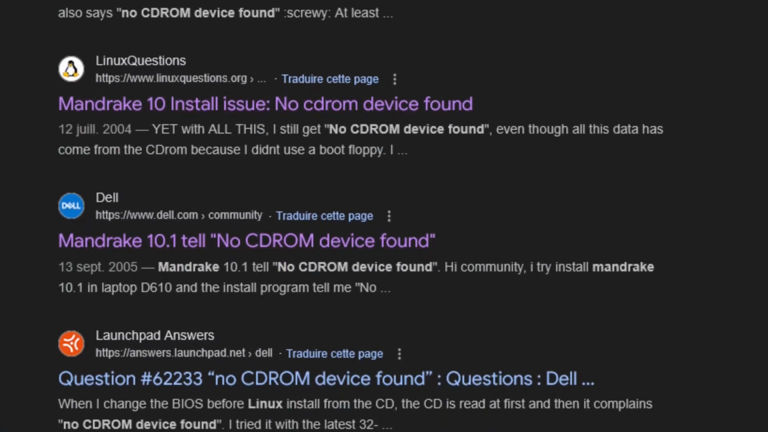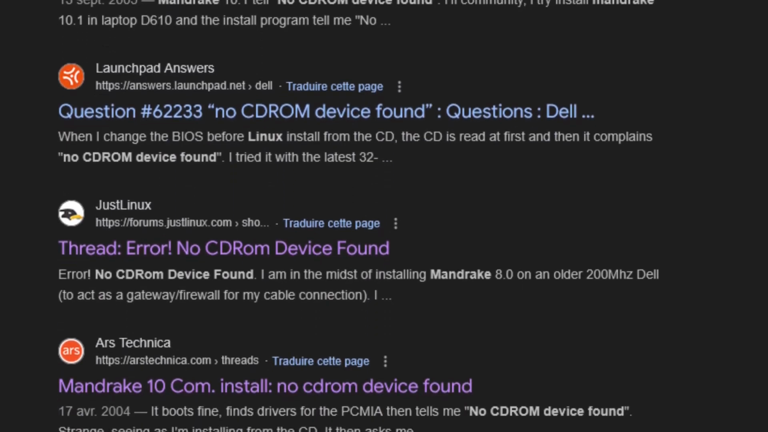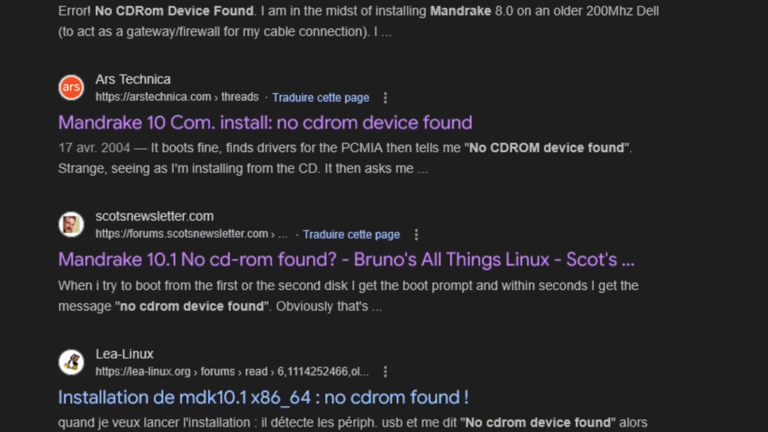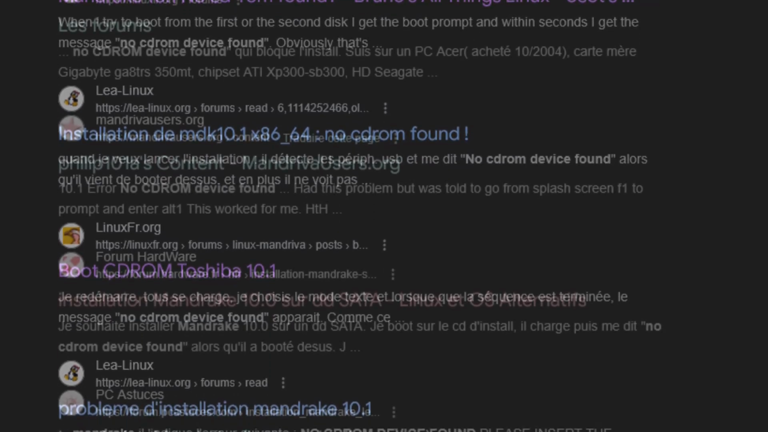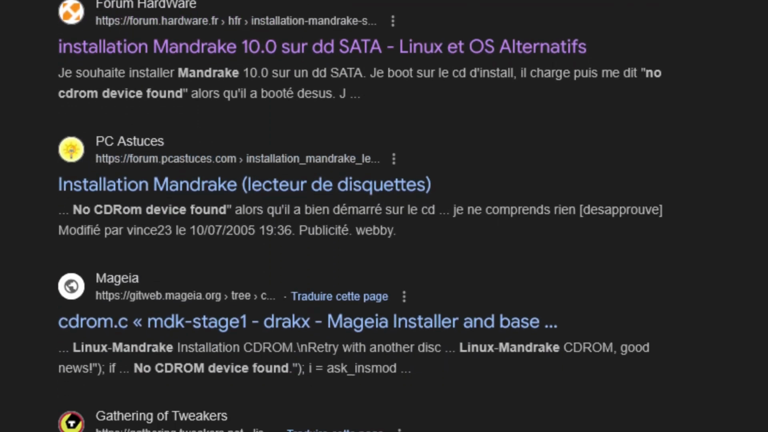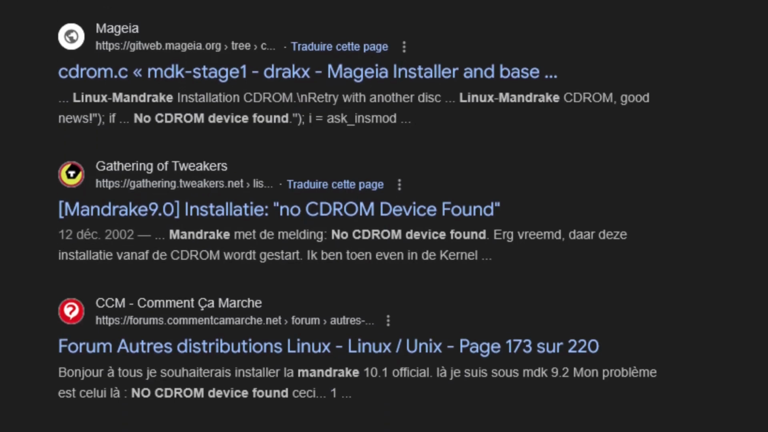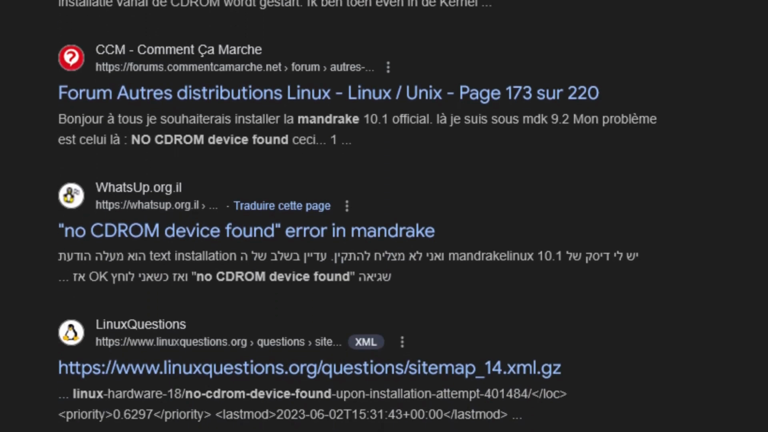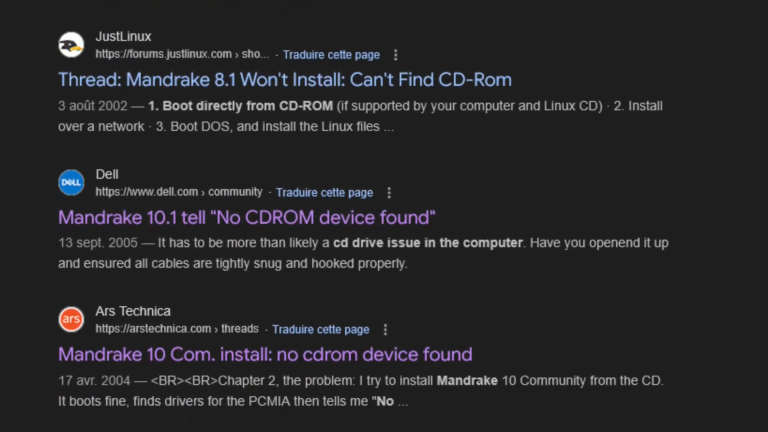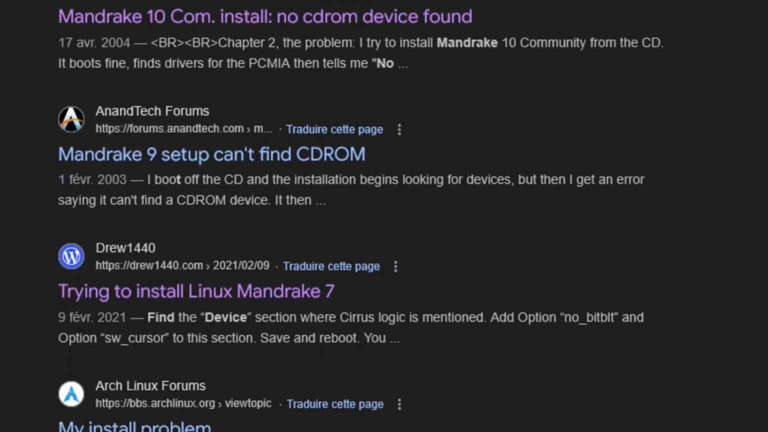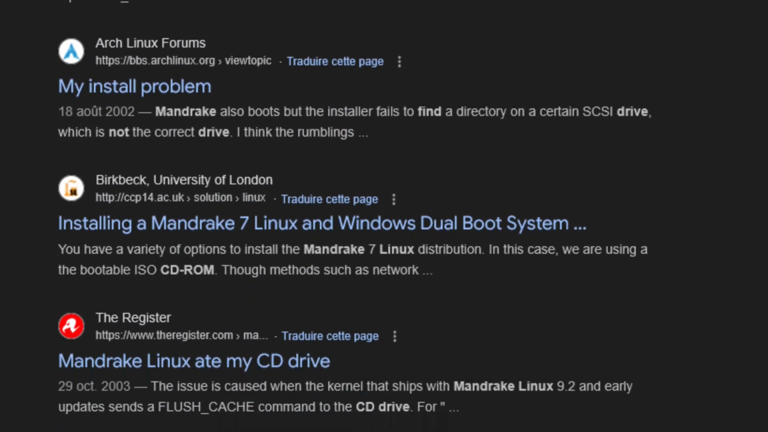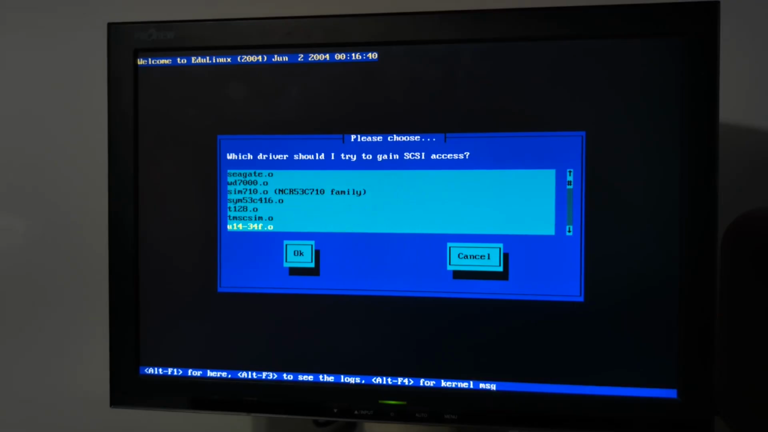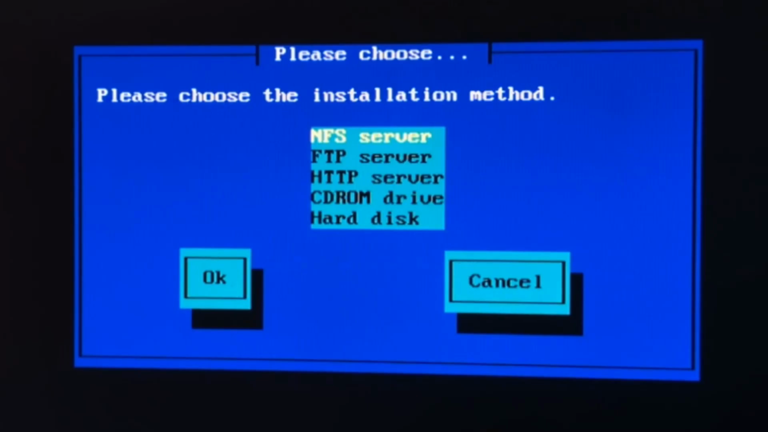I searched for the problem on Google and found dozens of threads from 20 years ago complaining about the exact same issue on Mandrake Linux, yet somehow I couldn't find any solution. Some enabled AHCI, which we already know doesn't work. Others suggested adding boot flags to disable ACPI for some reason, but that didn't work either. However, I did come across a menu that caught my attention. Well, too bad. Oh, it listed all the ways EduLinux could be installed, including network boot and hard disk.